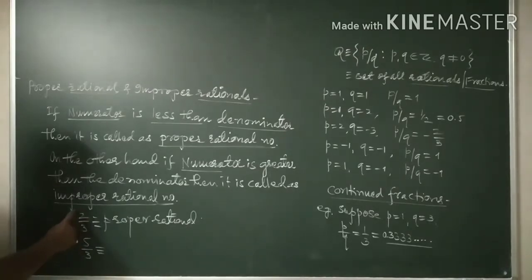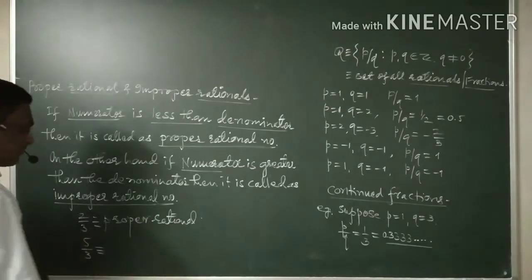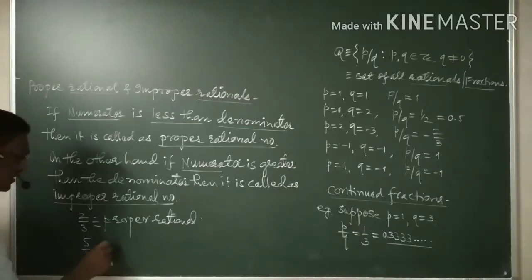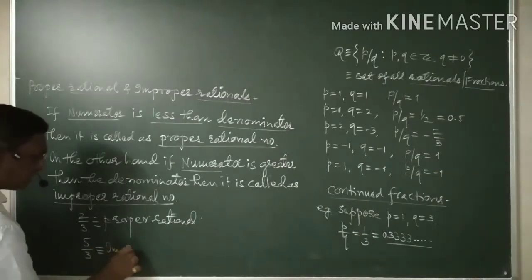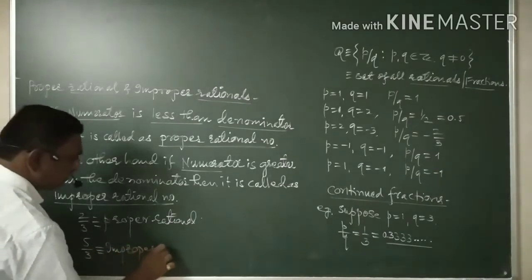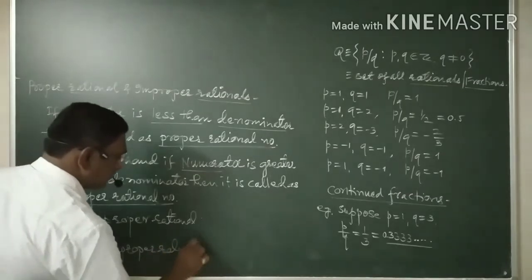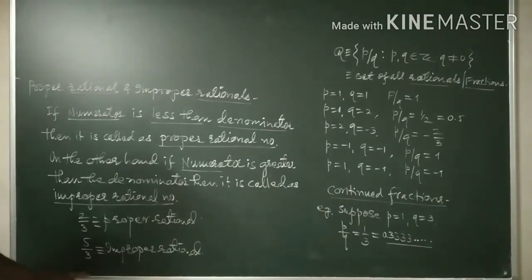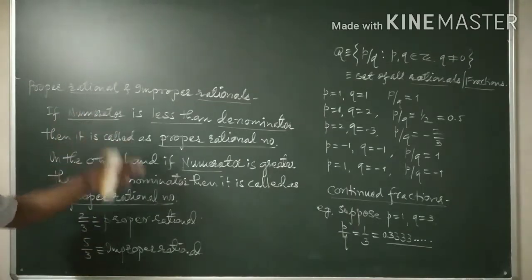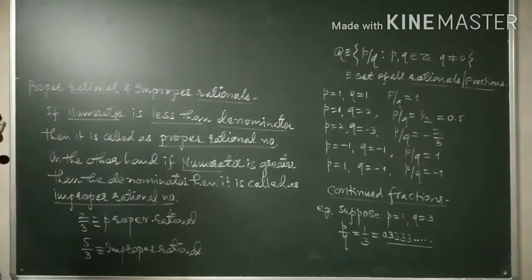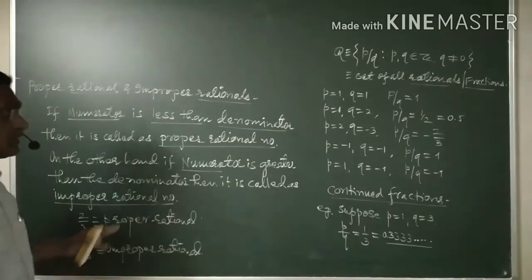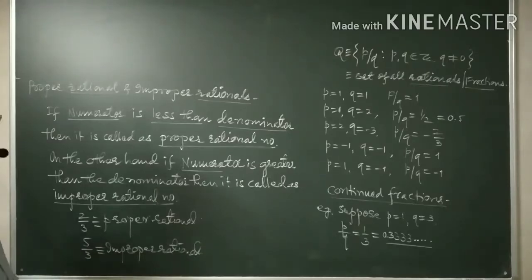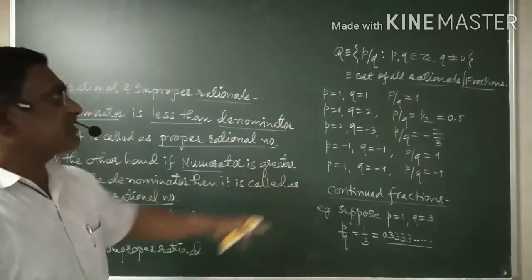But this one we call a proper rational number, and this is an improper rational. These are the two things that you need to always keep in mind whenever you do your next operations on the numbers. Well, this is about rationals.